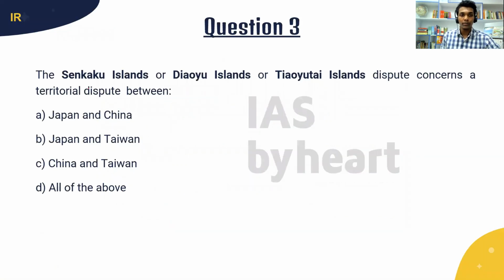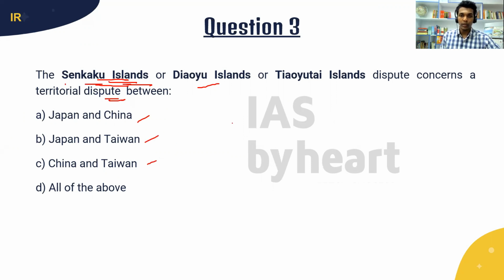This question is about the Senkaku Islands and the dispute for this island territory. Okay, the Senkaku Islands or Diaoyu Islands or Tiaoyutai Islands. It is a territorial dispute between Japan and China, Japan and Taiwan, China and Taiwan.